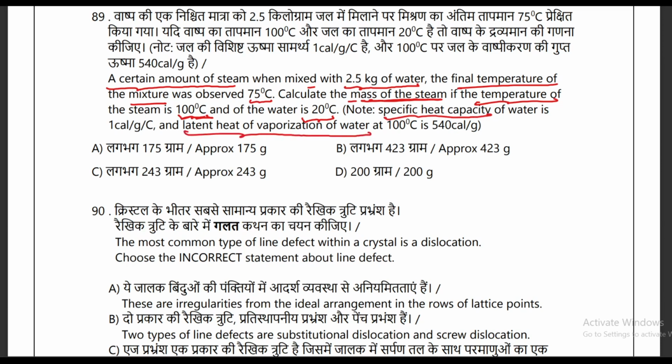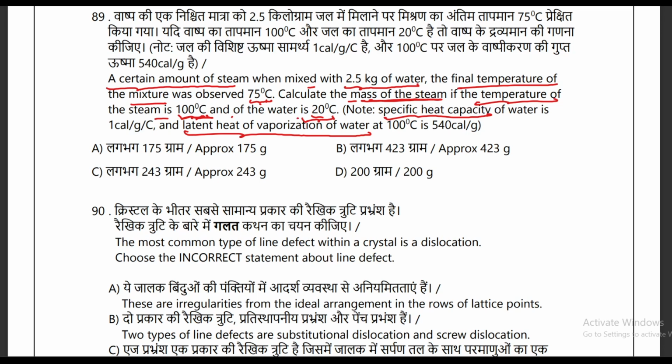Okay, so obviously, first of all, the temperature of steam is 100 degrees Celsius, and when it is mixed with water, the original temperature of water is 20 degrees Celsius, but at the end in the mixture you will get a temperature of 75 degrees Celsius. It means that the temperature of steam is decreased and for water it is increased, and there is a loss of heat in the case of steam.